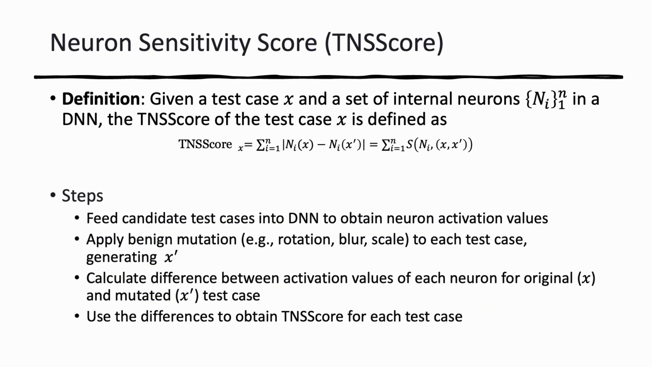We define the test case's neuron sensitivity score to measure a test case's impact on a DNN. Given a test case X and a set of internal neurons in a DNN, the TNS score of X is defined as the sum of the neuron sensitivity values across all neurons. To calculate it, we feed the test case into the DNN to get the neuron activation values, and apply a benign mutation to the test case to generate a mutated version X', and then calculate the difference in activation values between the original and mutated test case for each neuron. Finally, we sum the differences to get the TNS score for the test case. A higher TNS score indicates the test case is more likely to cause incorrect DNN behavior.